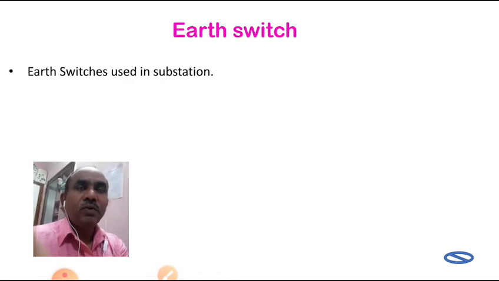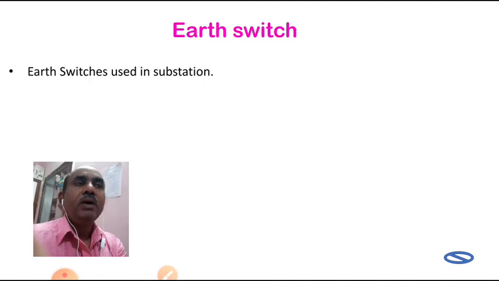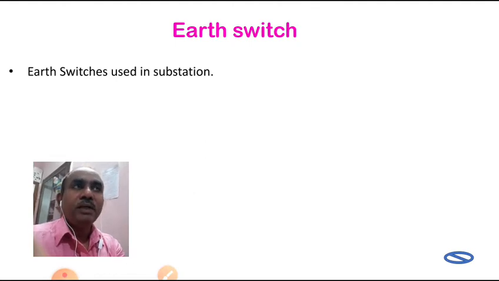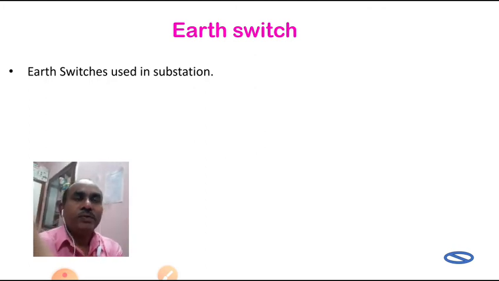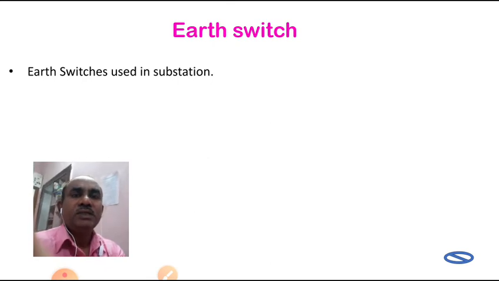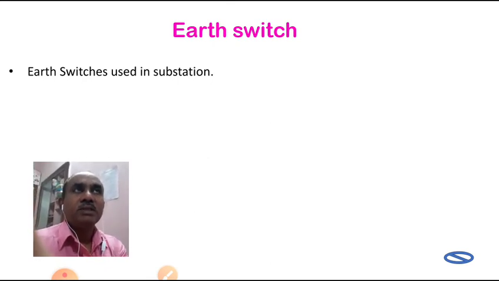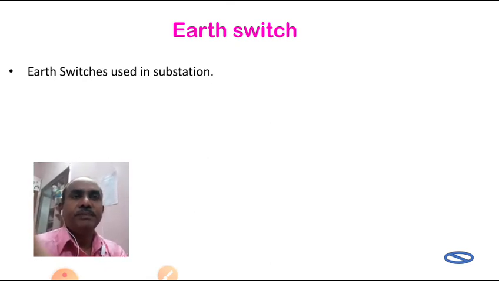So the induction voltage has to be nullified before attempting any repair on the equipment. Whatever equipment we are going to repair should be connected to the ground before any manual operation. For that purpose we use earth switches in our distribution systems as well as the substations in our power system.